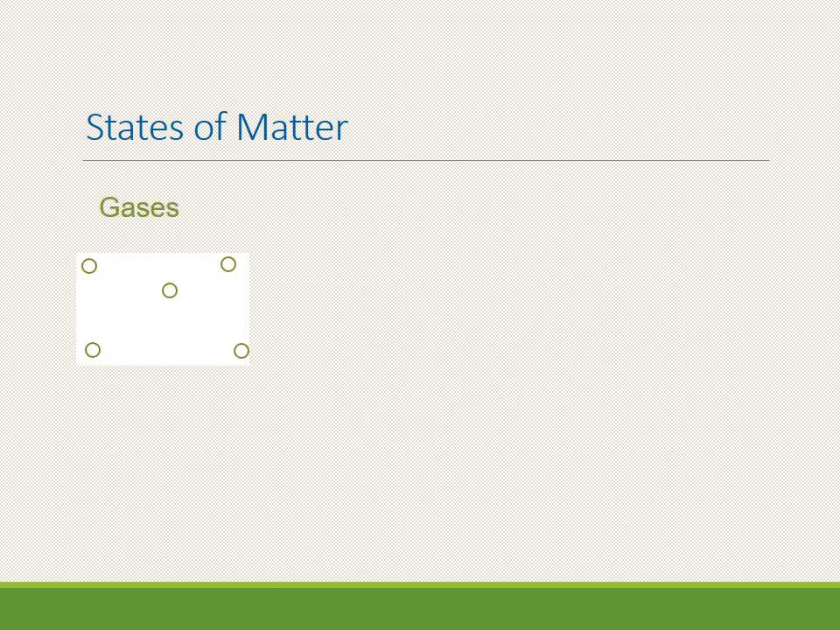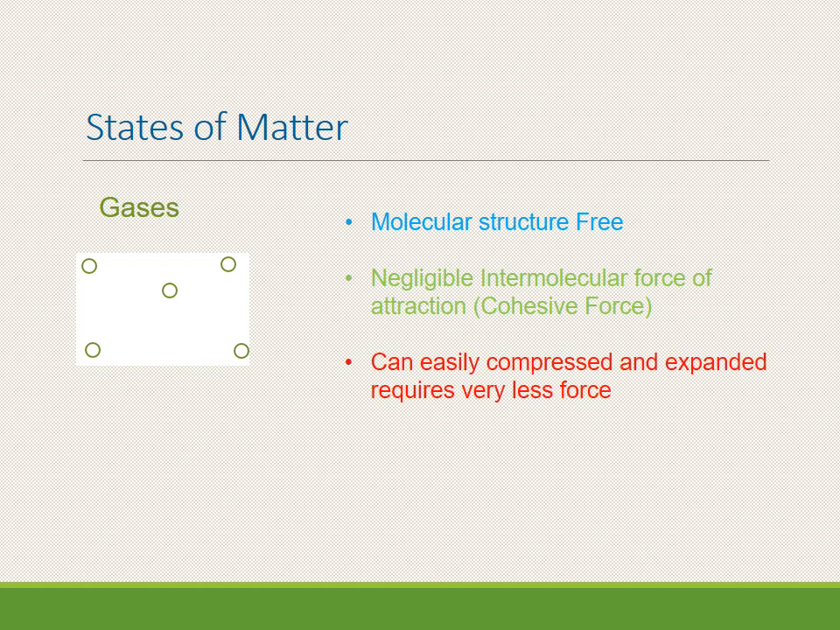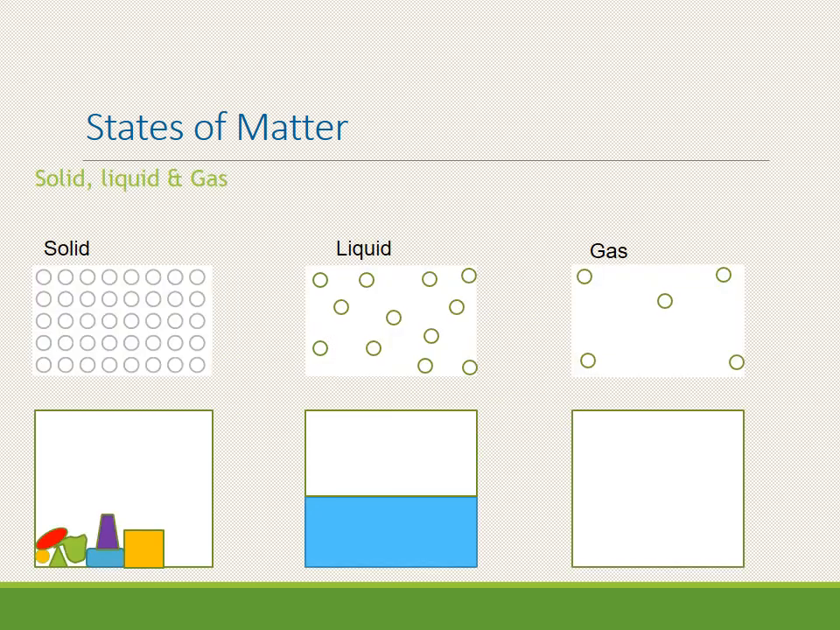Now gases. Gases have a pre-molecular structure, very little intermolecular force of attraction, and can be easily compressed as well as expanded. If a gas is poured into a container, it occupies the entire volume. They do not need a specific quantity; a very small quantity of gas can occupy the whole volume of a container. So this is all about solids, liquids and gases.